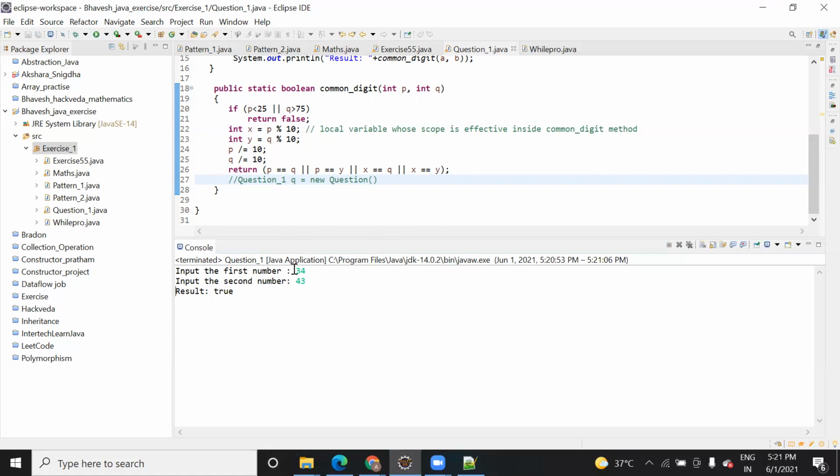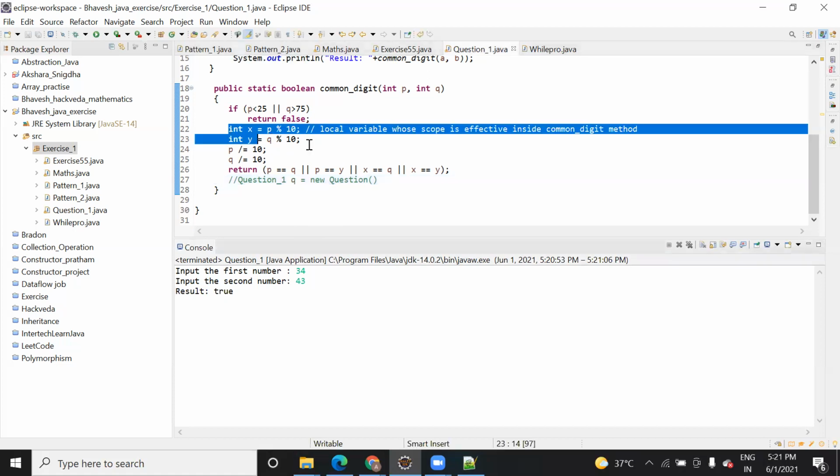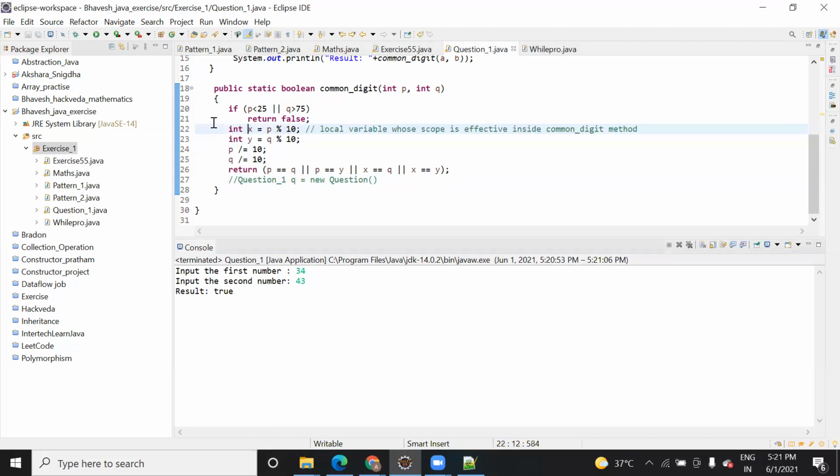Actually, this one was a question in some code snippet, so I saw it. There, this condition was there, and they said to apply the logic, but the body was not there. I added the body, so based on this condition, this logic was working. Now you can see, suppose 34 mod 10 will give you 4.